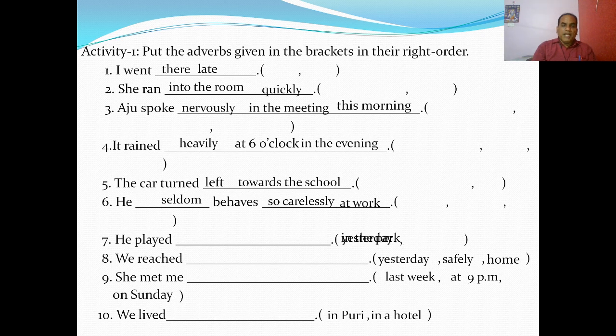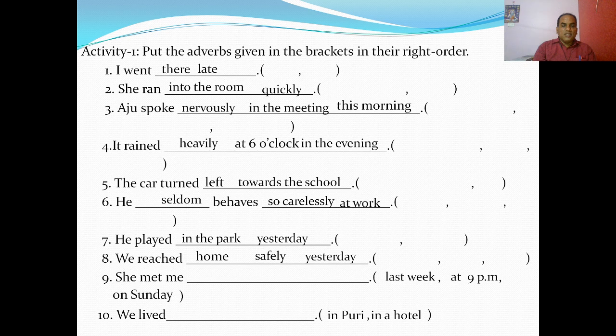Okay. He played in the park yesterday. Adverb of place comes first. Then we know adverb of time comes last. We reached home. Reached is a verb of movement. Reach needs a destination. So he reached home safely yesterday. Here, first place, then manner, then time.